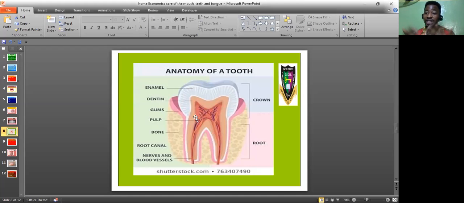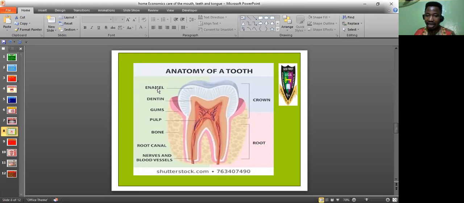Every other one is teeth. All right, so don't make that mistake. So this is the anatomy of a tooth. The first one, which you often call the crown. The crown is the upper part. Inside the tooth is what we call the pulp cavity.